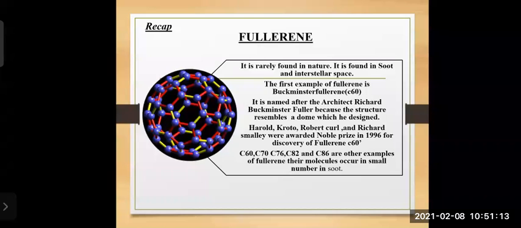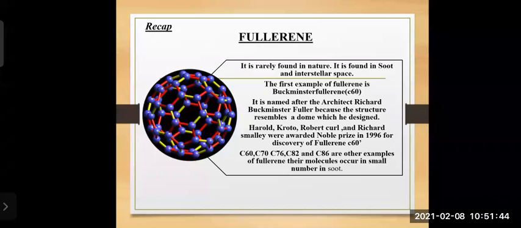So this is one of the crystalline forms of carbon, fullerene, and we all know it is rarely found in nature. This is the structure, the ball-like structure which you can see. It is the structure of fullerene, and the blue dots are the carbon atoms and how they are bonded together. So fullerene is found very little in nature. It is found in soot.